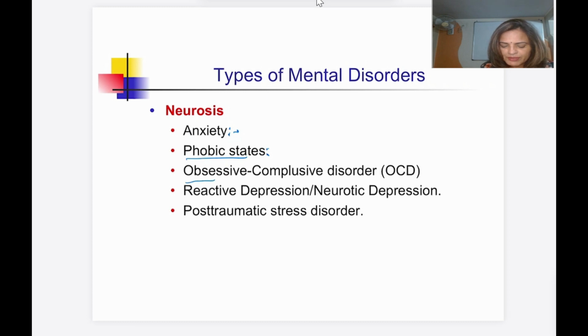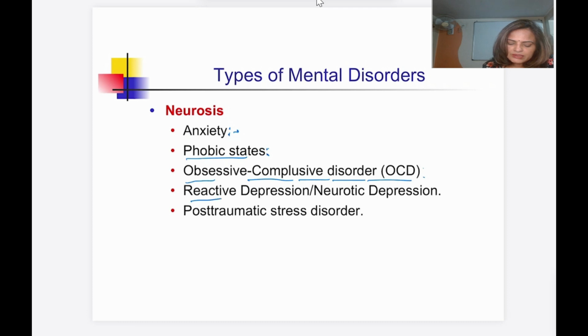Here what will happen, the patient is doing some ritual and the person knows, but he is not able to get rid of that thing. So there is some obsession, which is going to lead to the compulsion. So what is obsession? Suppose the person is having this obsession, every time the person is thinking his or her hands are dirty. So what will the person be doing? The person will be washing his or her hands many times in a day. So that is obsessive compulsive disorder.